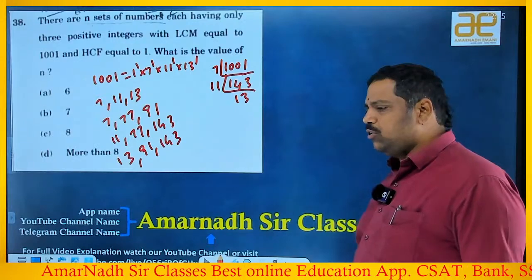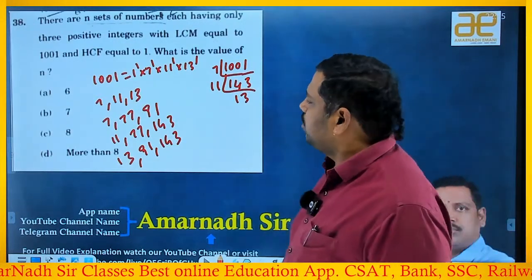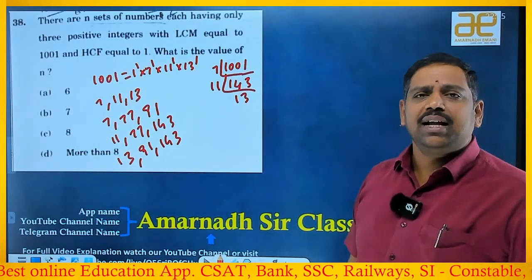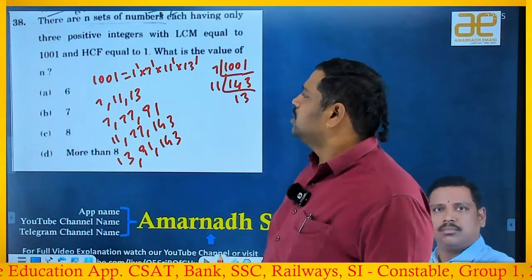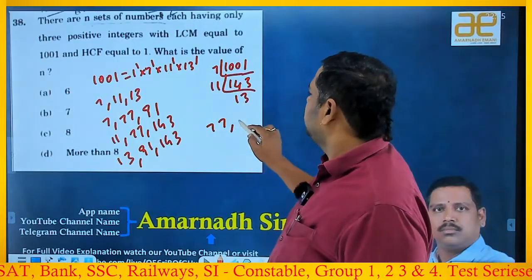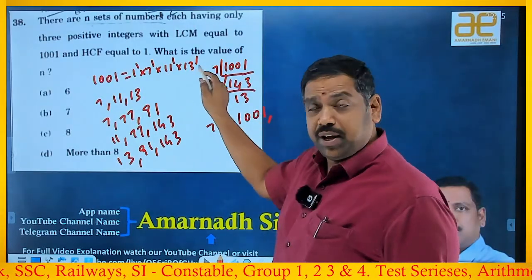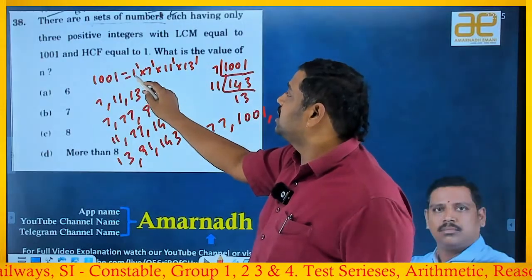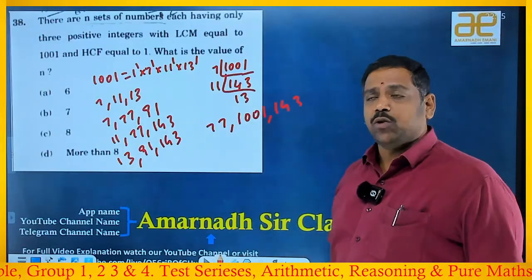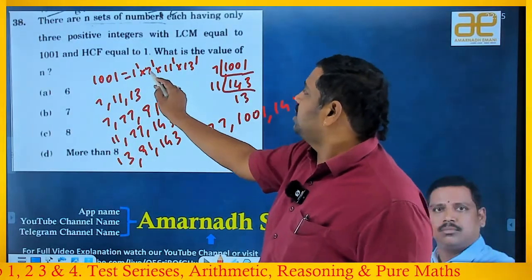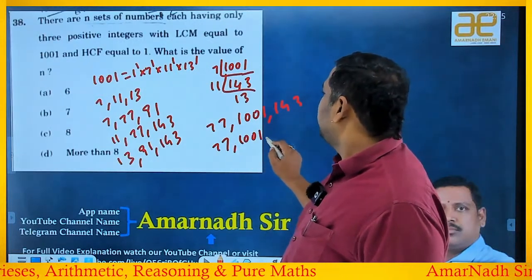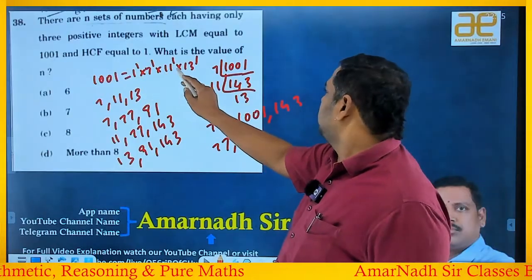Now you are taking combinations of 1, 1 and 2, 2. 1, 2, 3, 4 you already got, then 6, 7, 8, and more than 8 if you observe. Now I am taking 3, 3 combinations at a time. So 1, 7, 11 gives 77. 7, 11, 13 gives 1001, and that means I am multiplying. The other combination is 1, 11 and 13, which gives 143. Its LCM will also be the same.